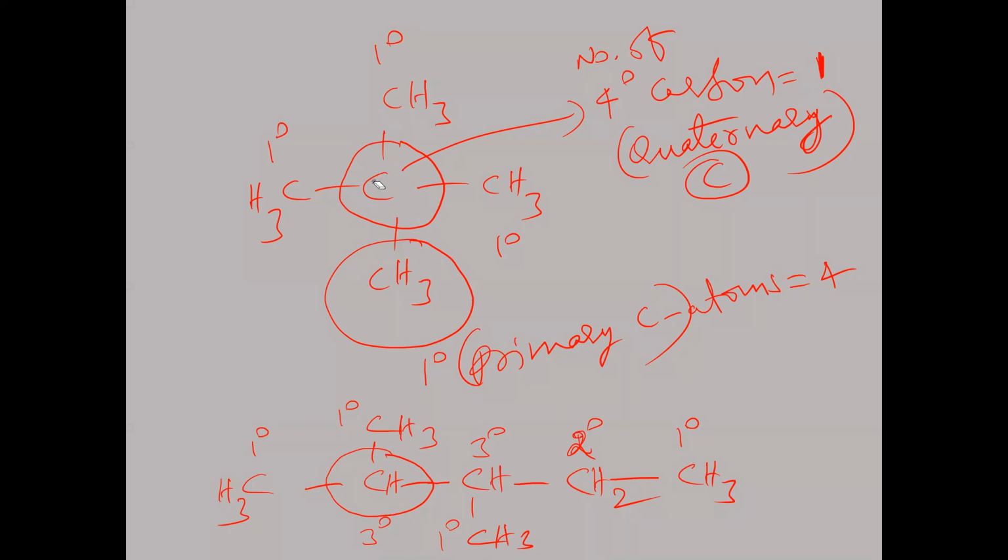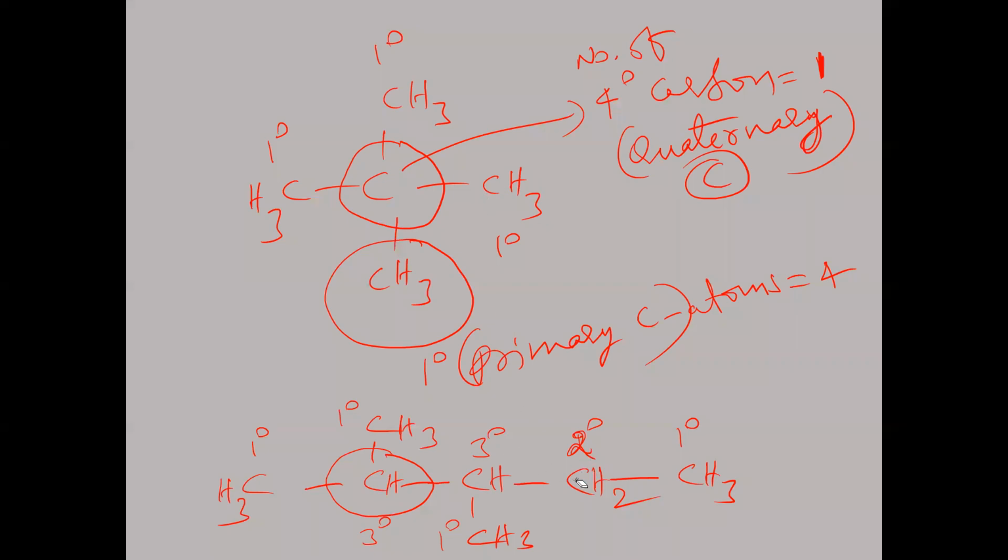Now on this 4 degree carbon, already 4 bonds are there. Carbon cannot form a 5th bond. That's why this 4 degree carbon cannot have any hydrogen on it. So the number of hydrogen atoms on a 4 degree carbon will be 0. On a primary carbon atom, how many hydrogen atoms will be present? There will be 3 hydrogen atoms, called primary hydrogen atoms, on a 1 degree carbon.